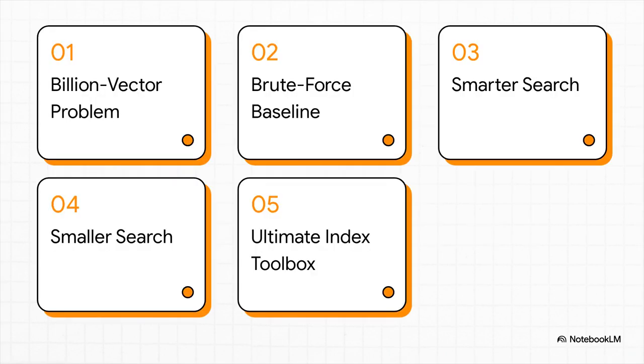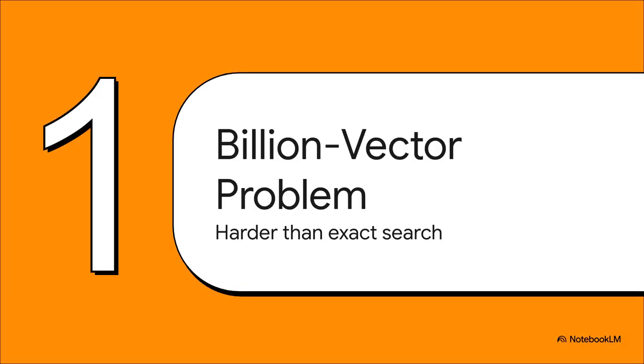So here's our game plan. We're going to climb what I'm calling an optimization ladder. We'll start at the very bottom with the most basic brute force approach. Then, with each step we take up that ladder, we'll unlock a new technique that makes our search smarter, faster, and way more efficient.